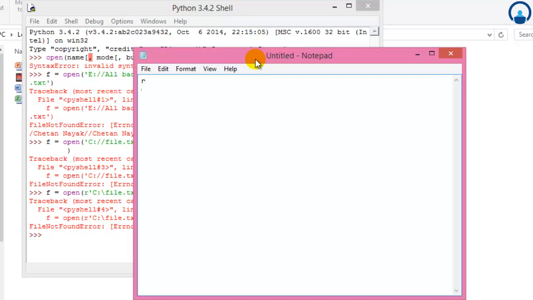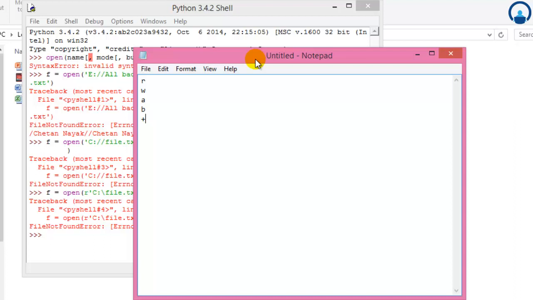If you write it as W, it means that it has a write mode. A means it has append mode. B means it has a binary mode, and plus means it has write as well as a read mode, and it can also be added to other modes. So explicitly specifying read mode has the same effect as not supplying a mode at all.